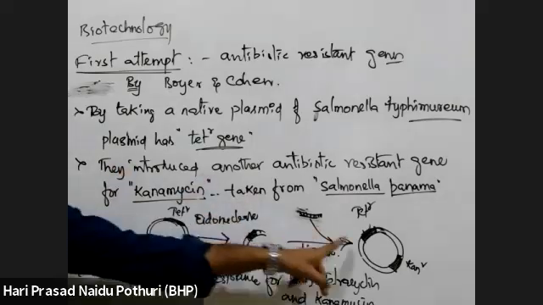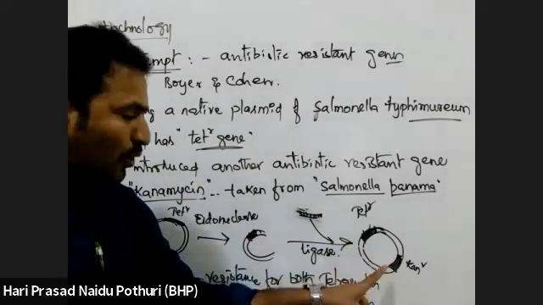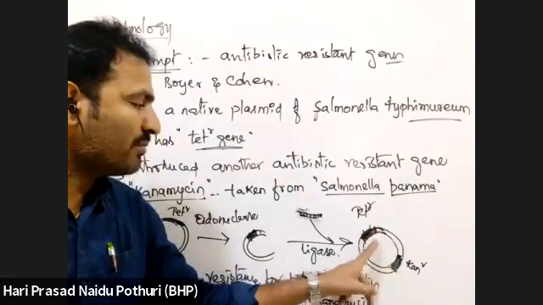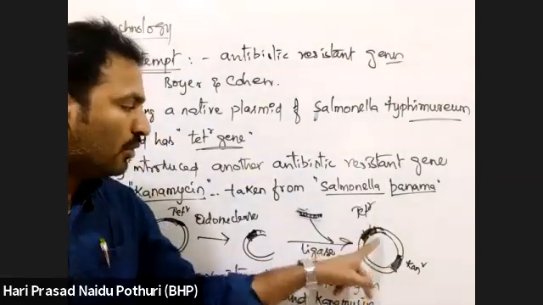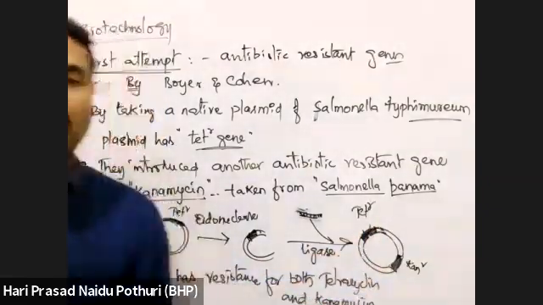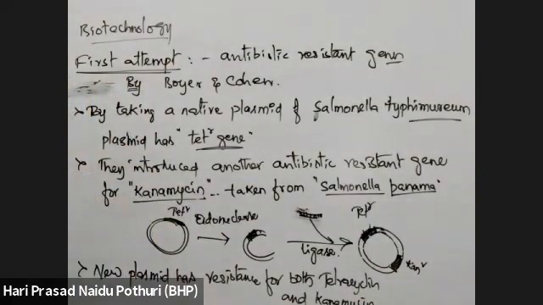New plasmid was constructed by them. As the new plasmid was constructed, it has resistance for both tetracycline and kanamycin, because both the tetracycline resistant and kanamycin resistant genes are present in the new plasmid. Okay.